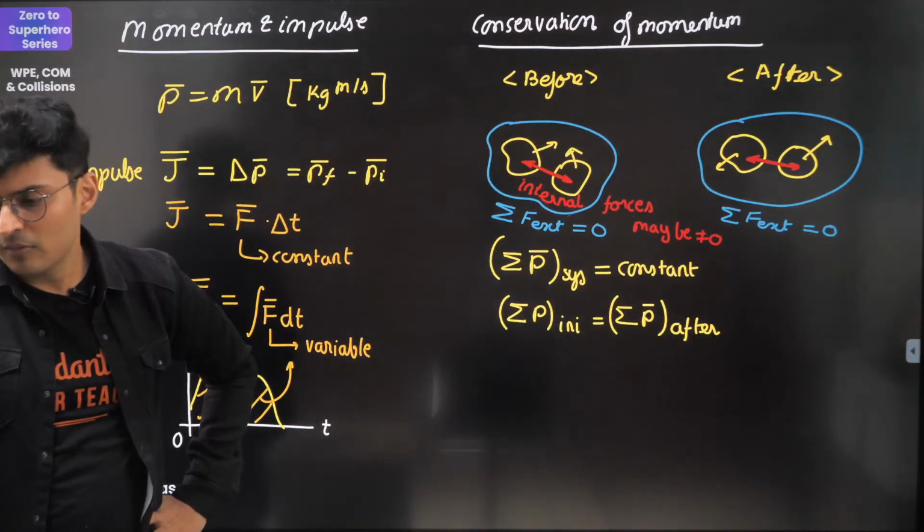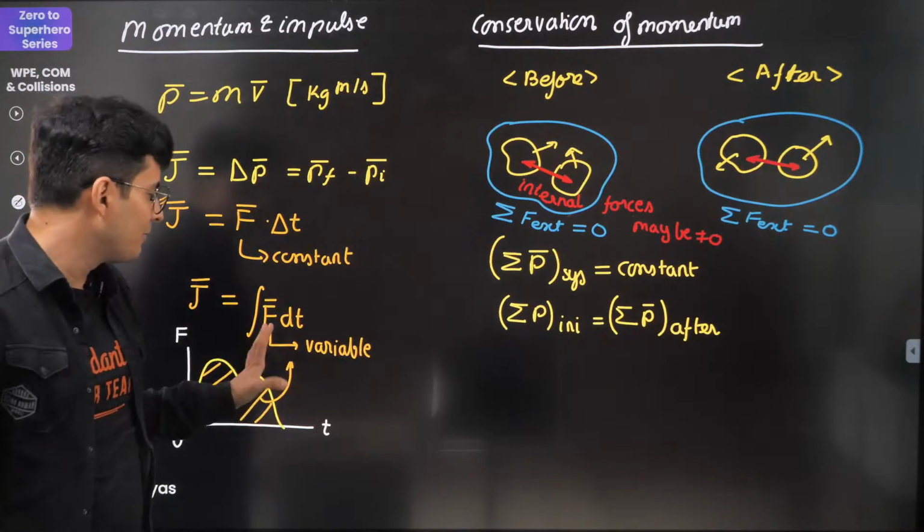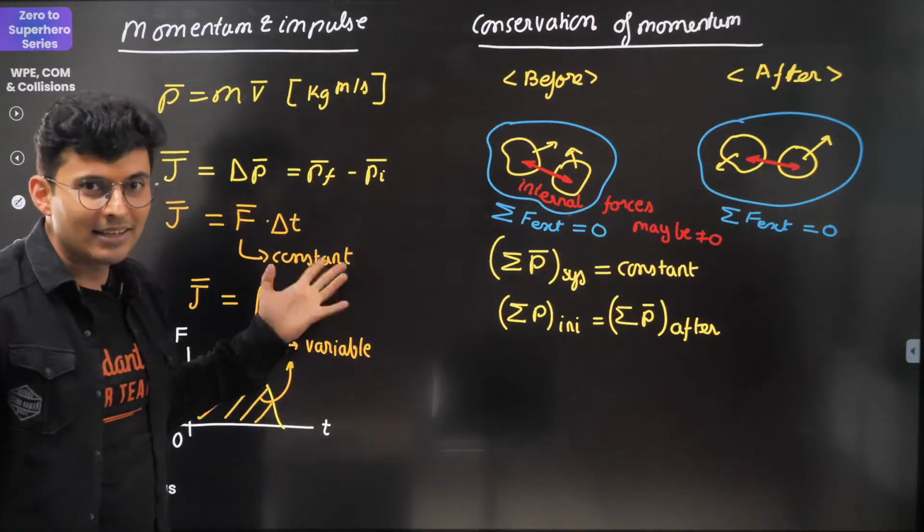If F is equal to 0, we can put integral. If F is 0, Nandana, there is no impulse, because 0 into anything is just 0.